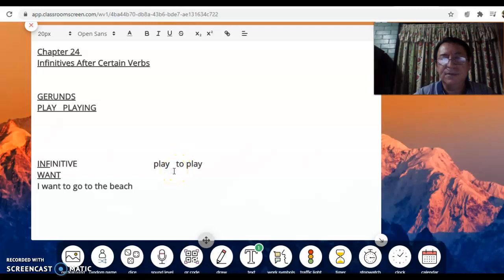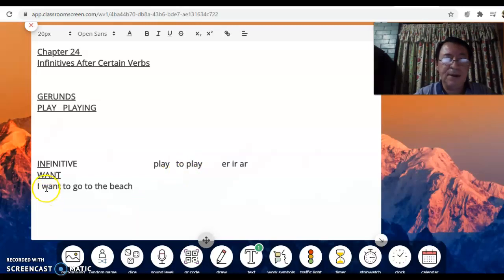In this case you have to use to play because with to you have the infinitive. In Spanish, the infinitive is when the endings are er, ir, ar. Do you remember? Okay, pensar, estudiar, comer, all those are infinitives. But in English, to form an infinitive, you have to use to. You have to add to the verb. In this case, to play.